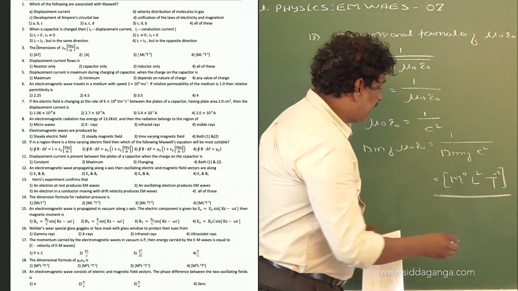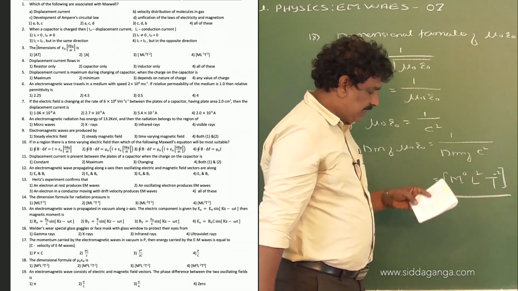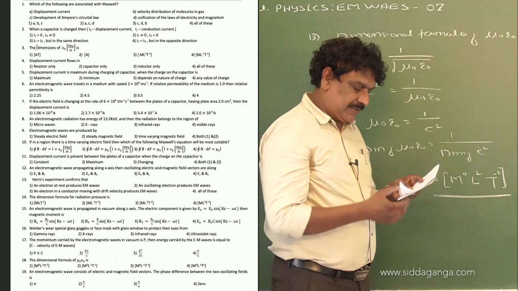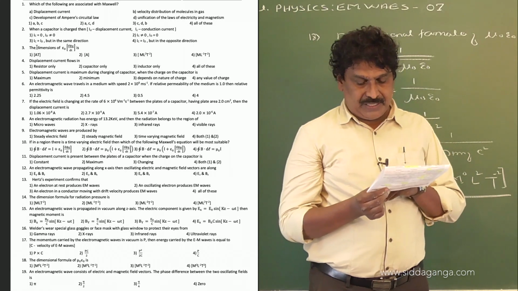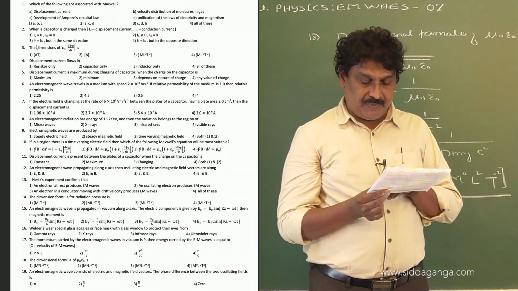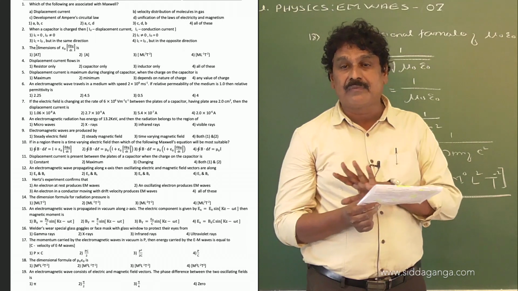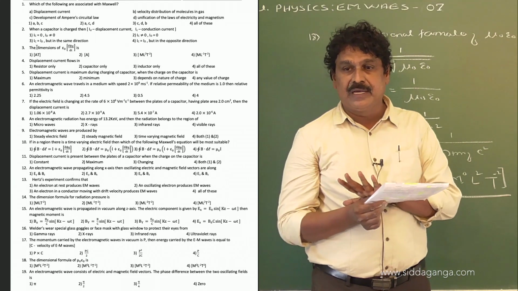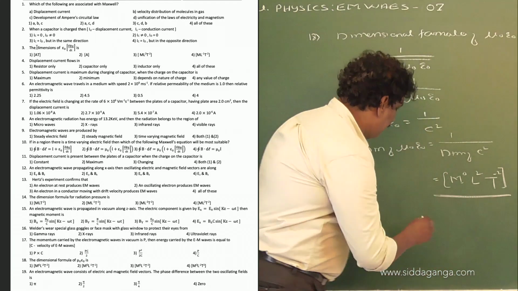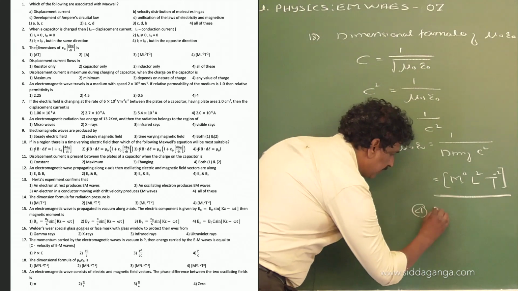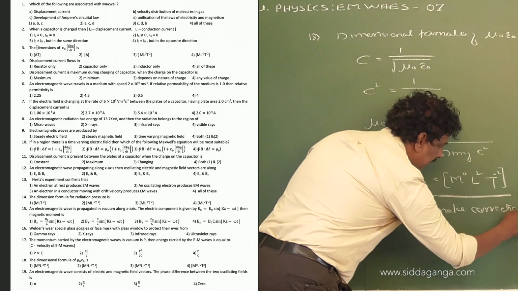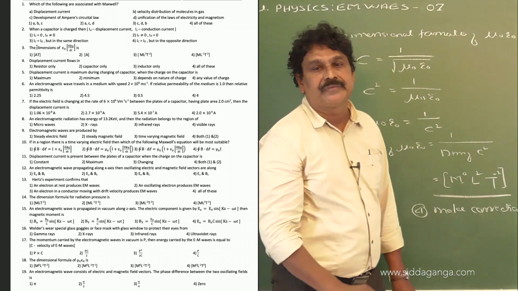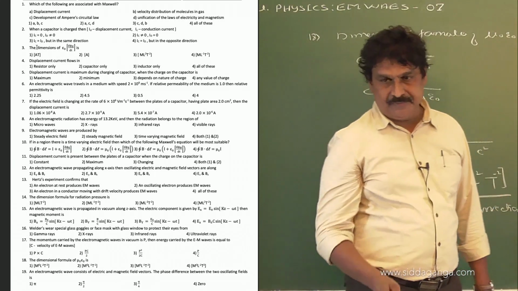The right option is M0 L0, you make the last one, make a correction: M to the power of 0, L to the power of plus 2, T to the power of minus 2. Then the option becomes right. So the option is 4. Make the correction. It may be a simple typing error.